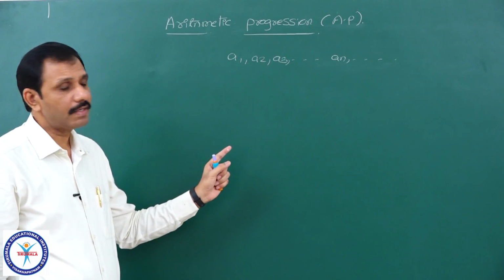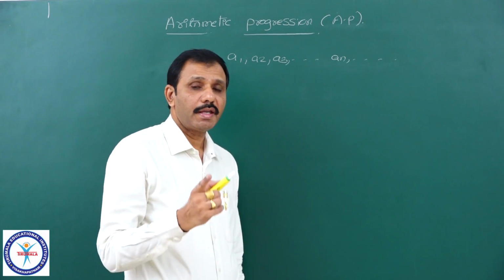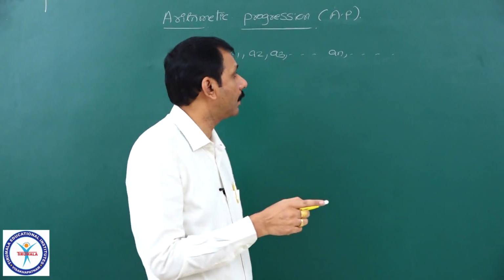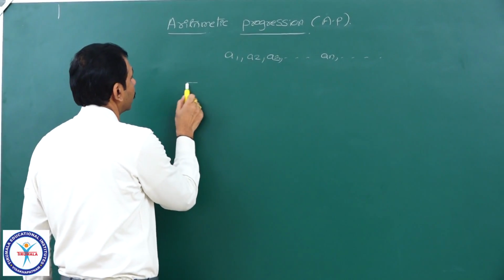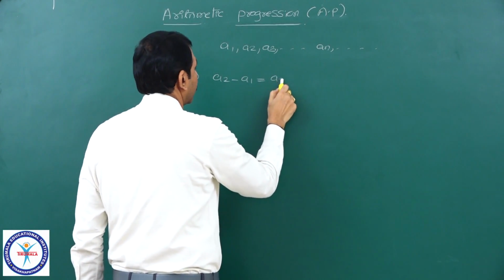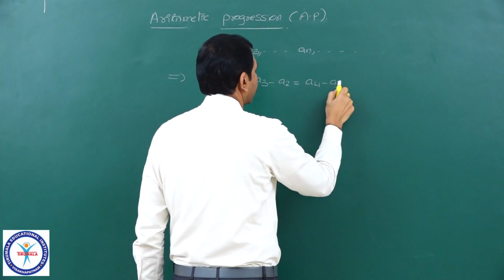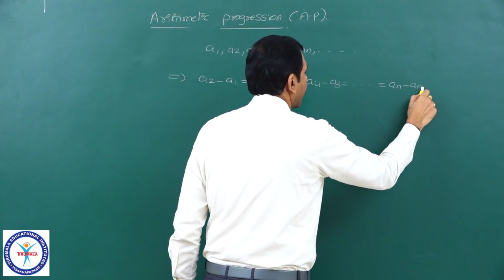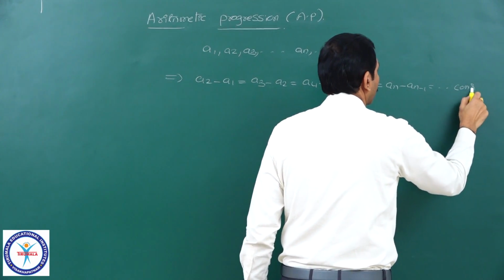This sequence is said to be in arithmetic progression if the difference between any two consecutive terms is the same. That is, A2 minus A1, A3 minus A2, A4 minus A3 and so on, up to AN minus AN minus 1 and so on, is equal to a constant.